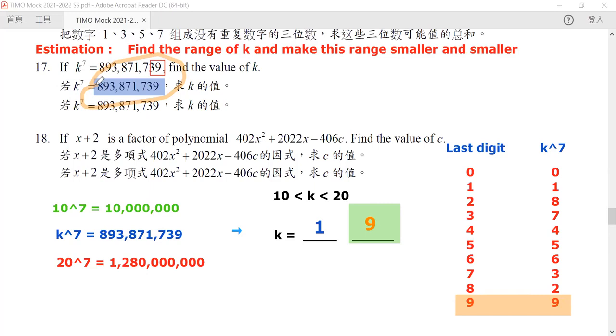But since in this question it is given to you that this is really the 7th power of some integer, then we can use it to estimate what this unit digit is. Since we know the unit digit, we know the tens digit, and hence we know what exactly this number is. Okay, so this is how we get this number.